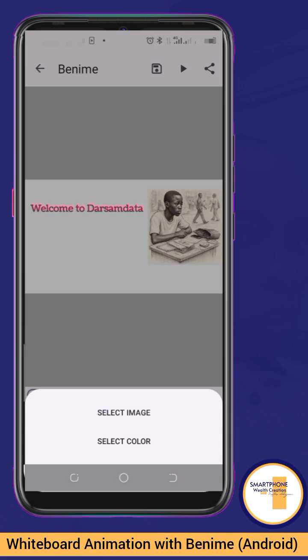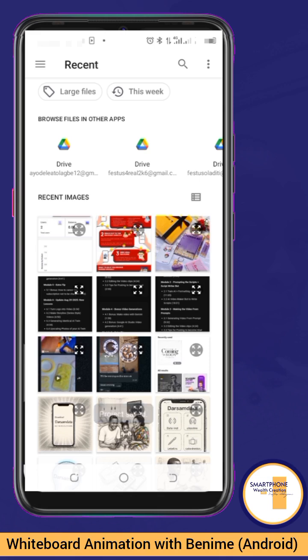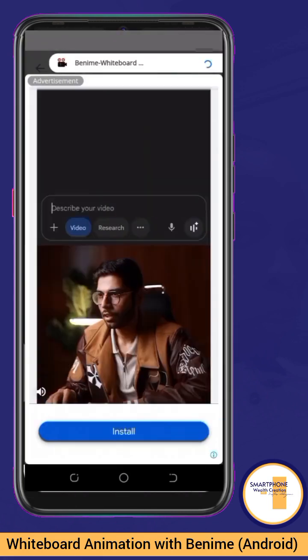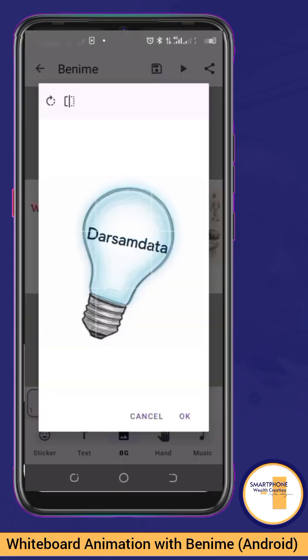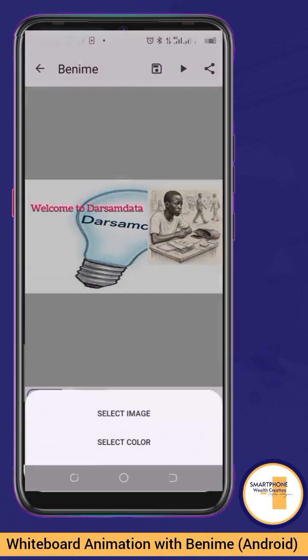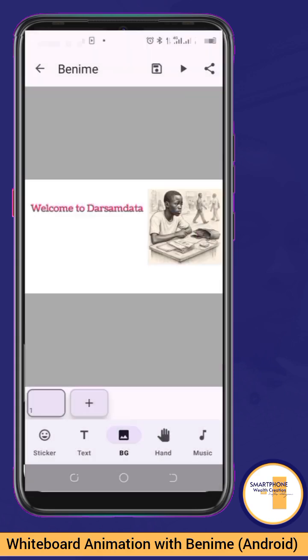So let's say I want to use an image as a background. If I tap on this select image right now and I decide to choose one of these images, let me look for one image. Let's say I'm taking this as my background. Those adverts can be annoying, but nevertheless, it is what it is. So can you see now the background? So if for any reason you need to use an image as a background, this is how you go about it. So let me return it back to color white. So I have it.